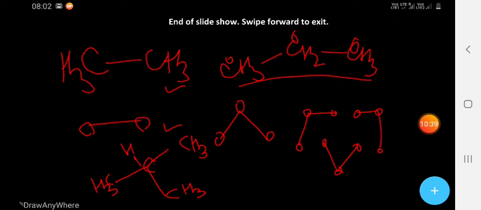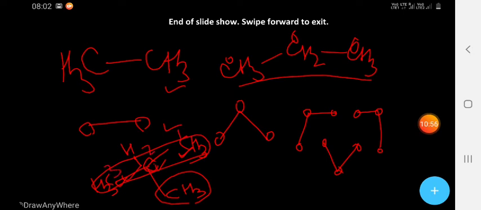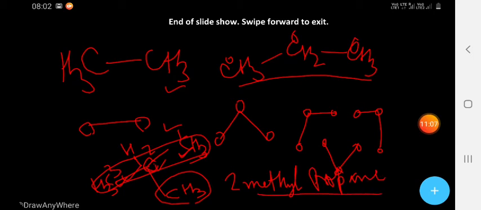Its name will be methylpropane. The longest chain is 3 carbons and one carbon is a branch. So at the second position there is a methyl, so we write 2-methylpropane.